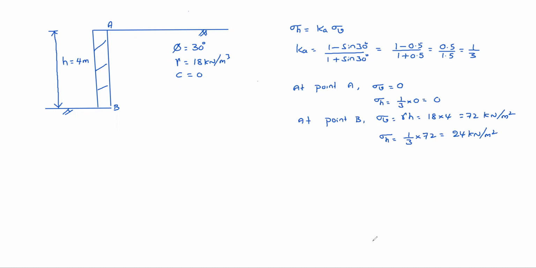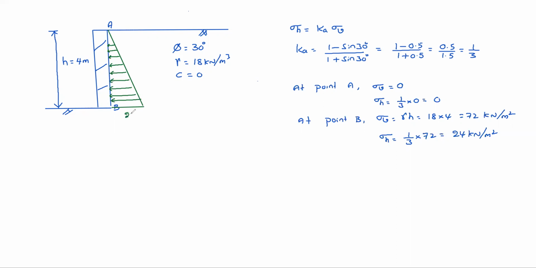Now the variation is like this. Top 0, bottom 24. The pressure increases from top to bottom. The horizontal pressure on the wall increases from top to bottom like this.